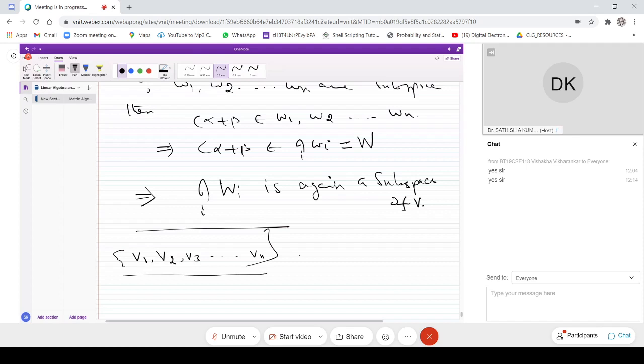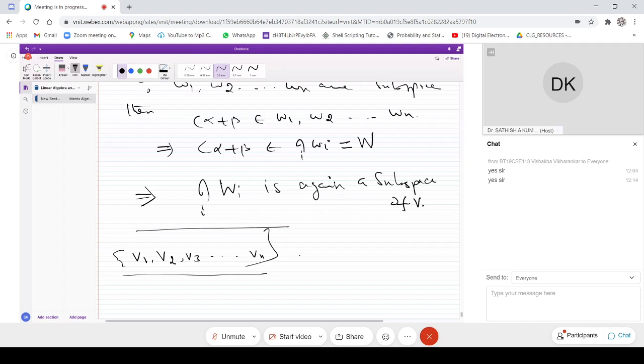Independent means, the word itself describes what it is, right? Independent means one is not depending on other. So v1 is not depending on v2, v2 is not depending on v3, etc. Therefore one is not depending on other, so that is called independent. So each one of them is independent.